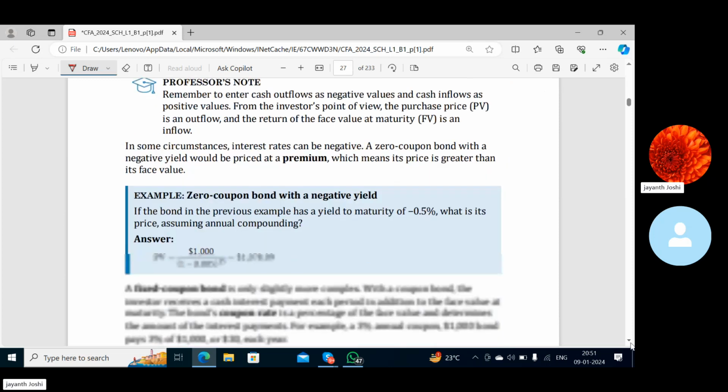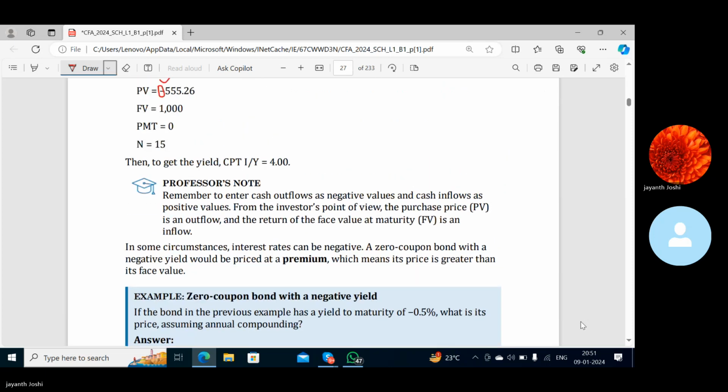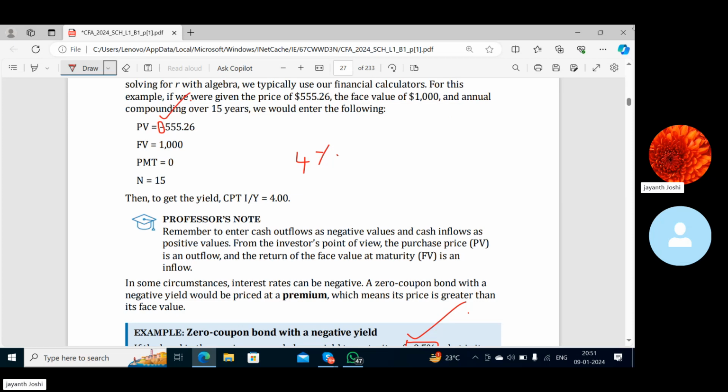So there is one more question for you. If a bond in the previous example has a yield to maturity of 0, negative returns... See, the previous bond was giving you 4%, right? Generally, when we use the calculator, we have instructions in this way.